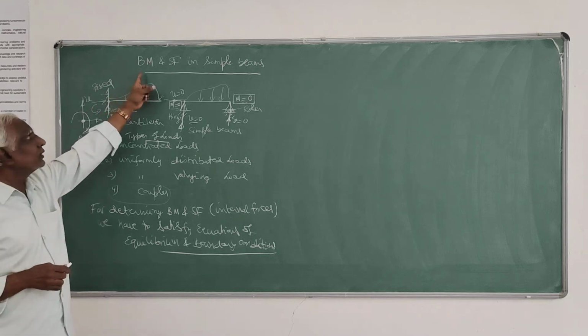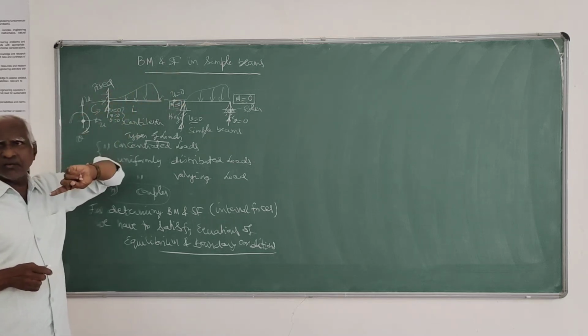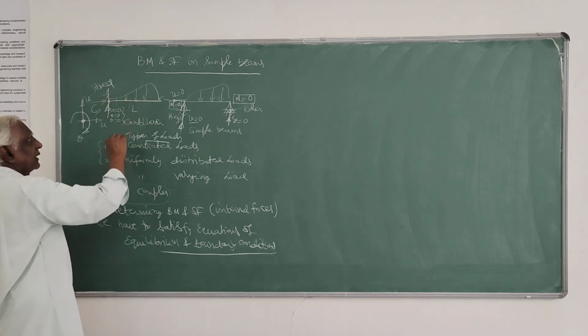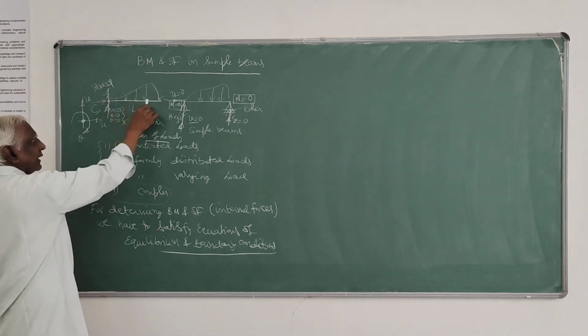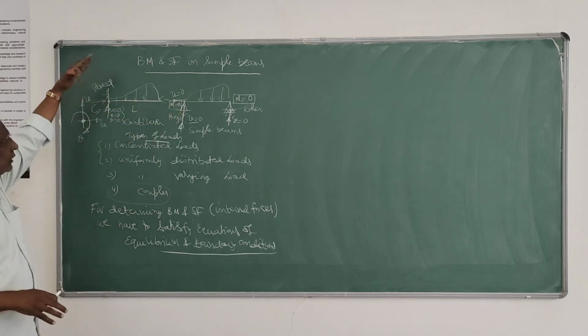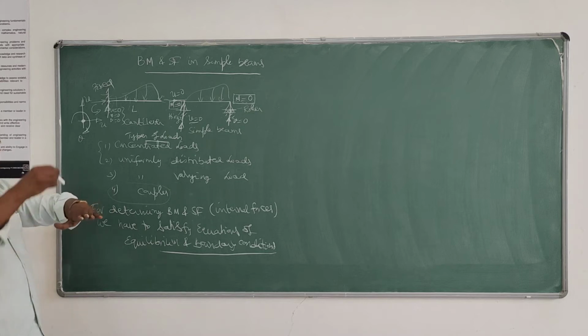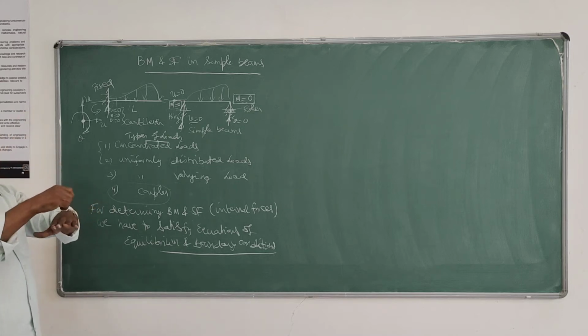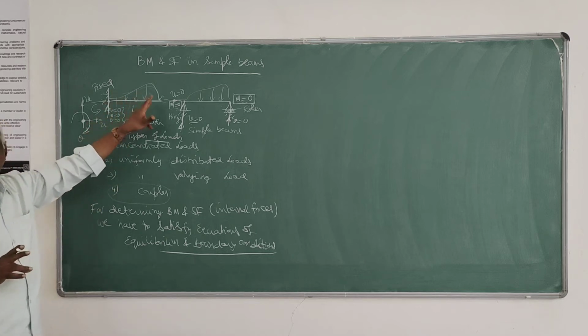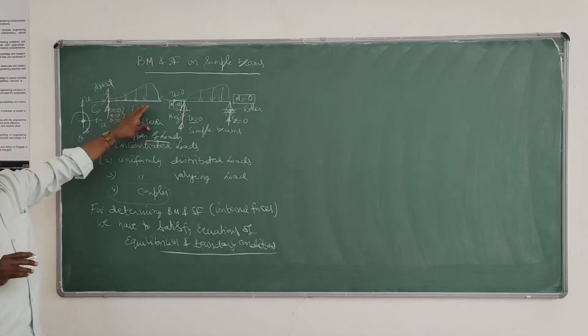Then you should know the definition of shear force and bending moment at any section, because load will always be applied at the surface of this beam. When load is applied on the surface, it may be at one point or at two or three points. Only at some finite points will loads act on the beam structure.